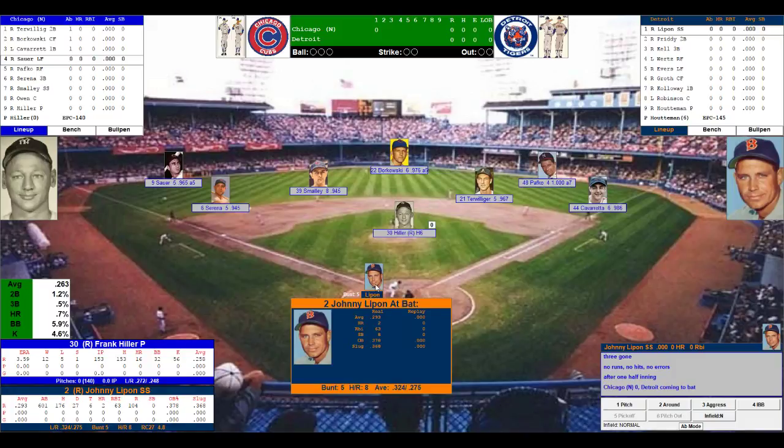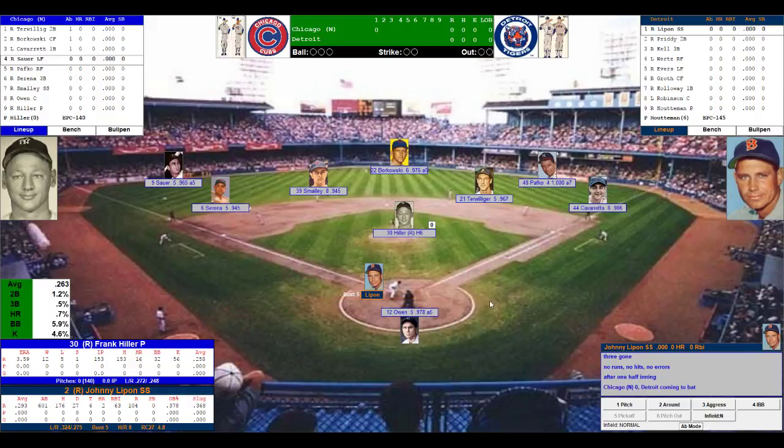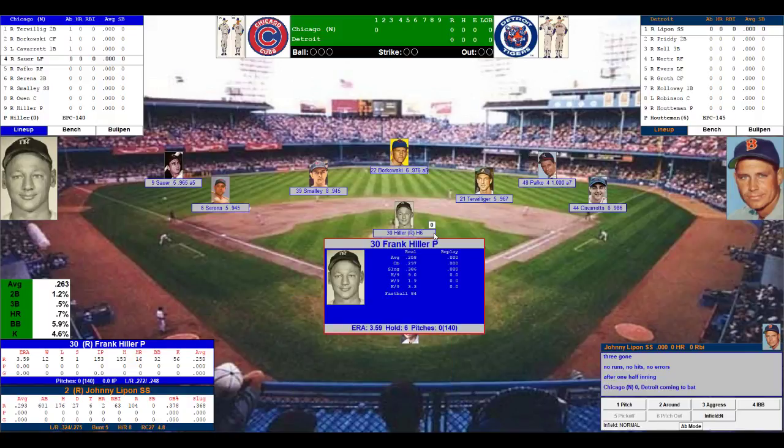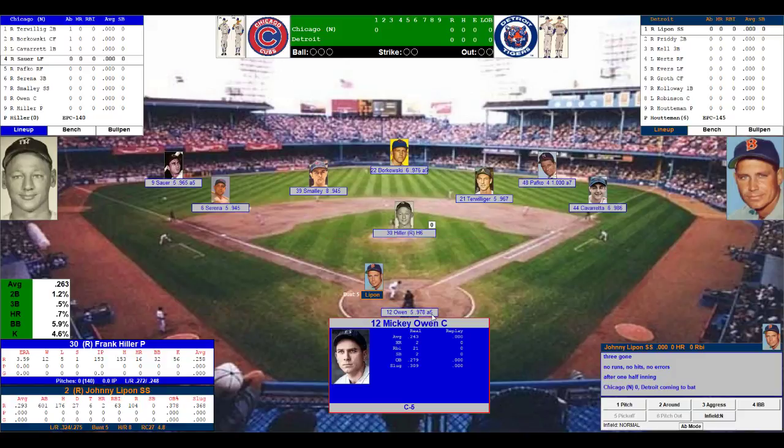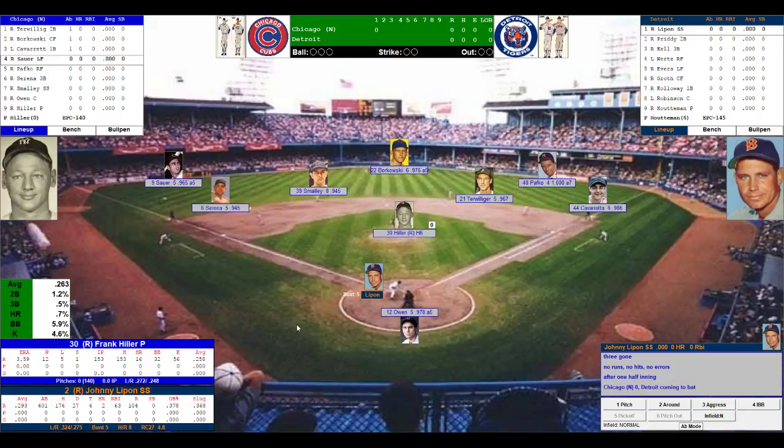Johnny Lipon, .293, 2 home runs, 63 runs batted in, .275 off right-handed pitching. So once again, you have Frank Hiller on the mound, 12 and 5. Behind the plate, Mickey Owen, average catcher with an average arm. Serena's at third, above average range. Smalley, 8 out of 10 range at short.